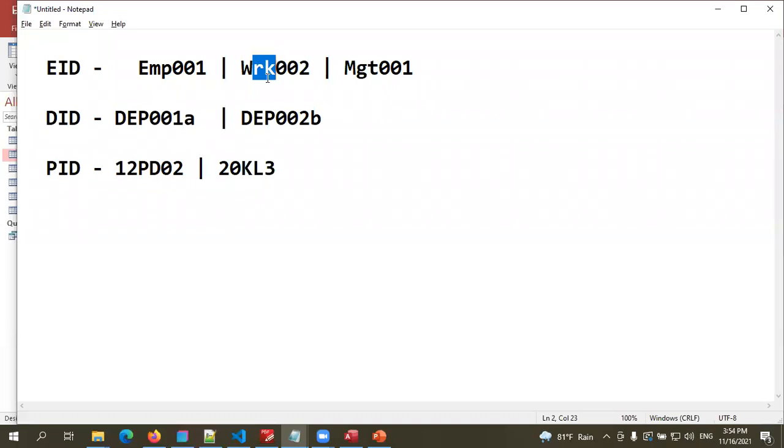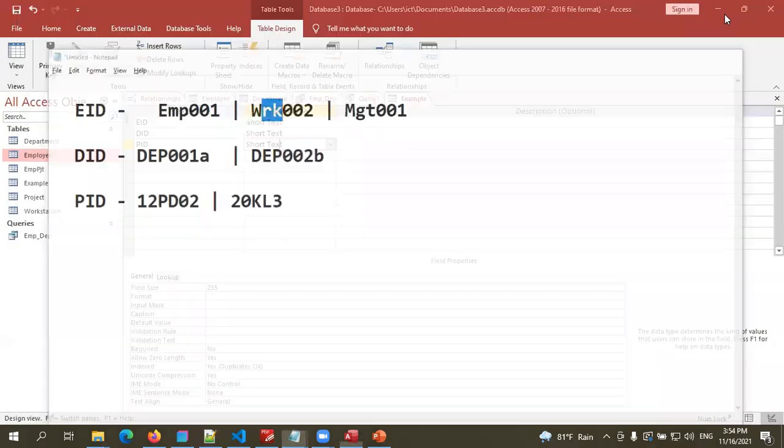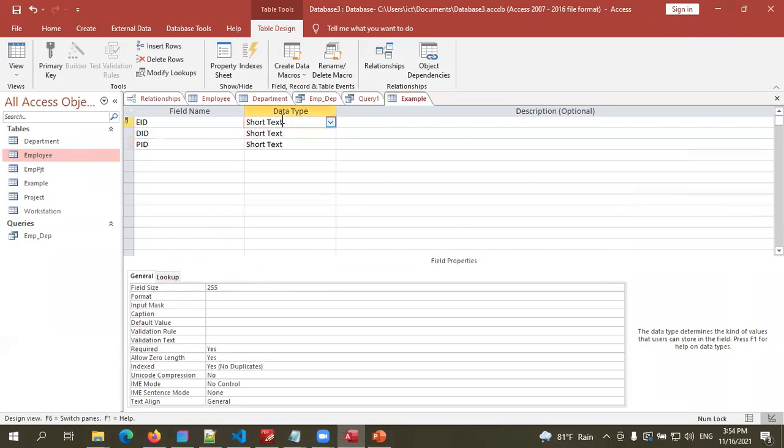To avoid all the mistakes that are going to happen when we enter data, we can use input masks. Right? I'll show you that. For the employee ID, you can see the input mask here. Input mask.